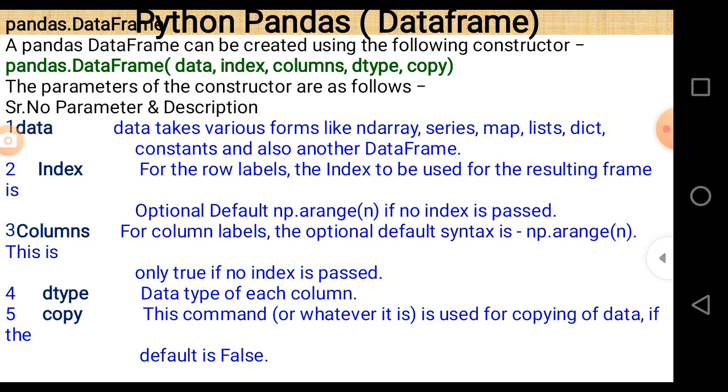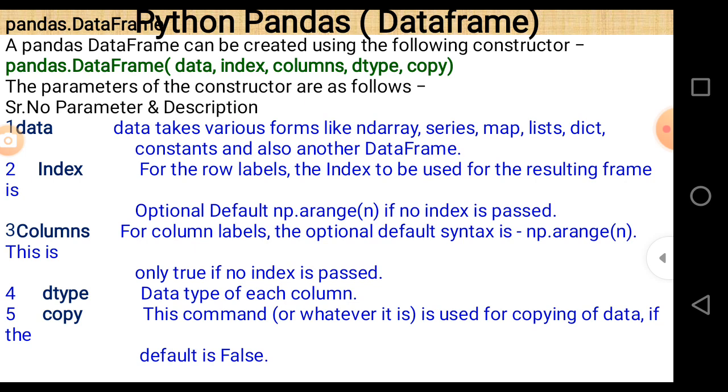There are five parameters when we create a data frame. These are data, index, columns, dtype and copy. In most cases only two parameters are used, that are data and index. So let us consider them one by one.